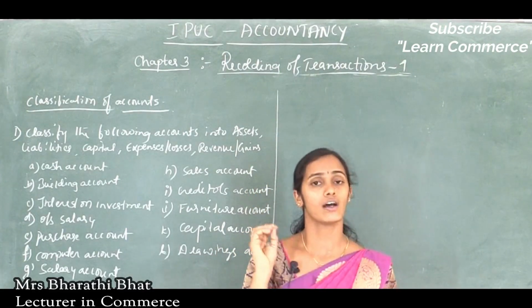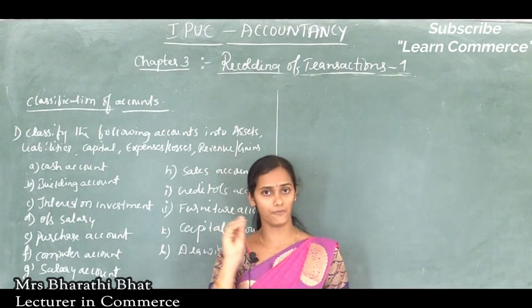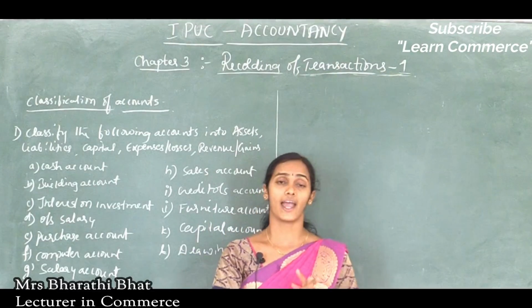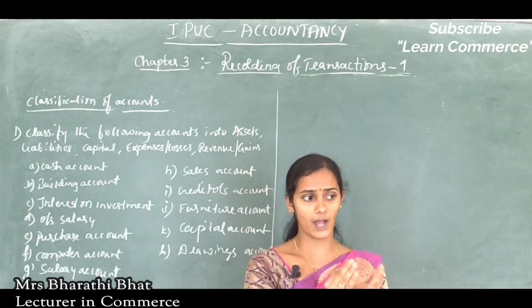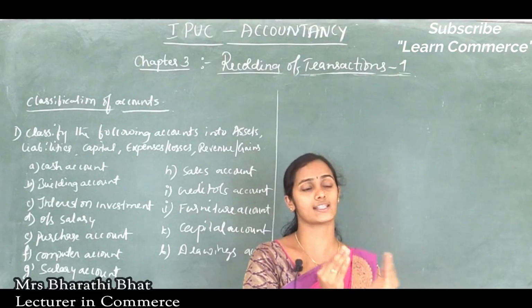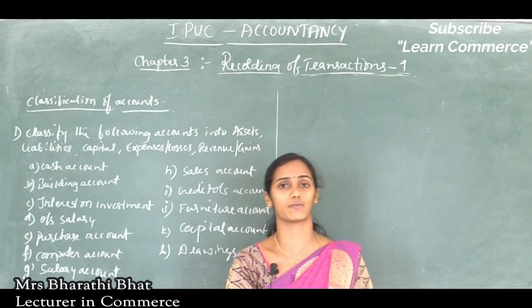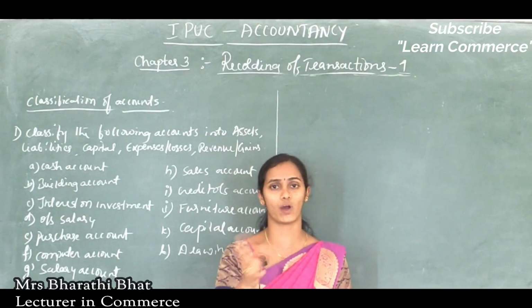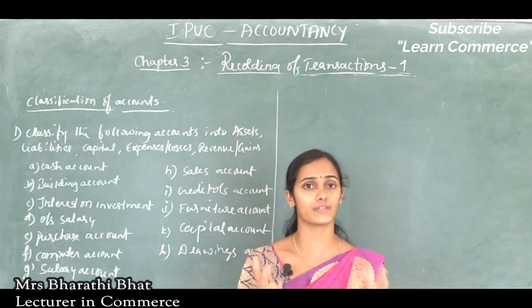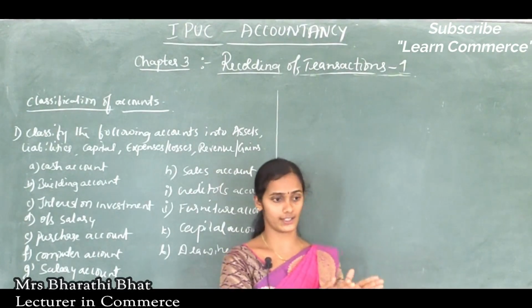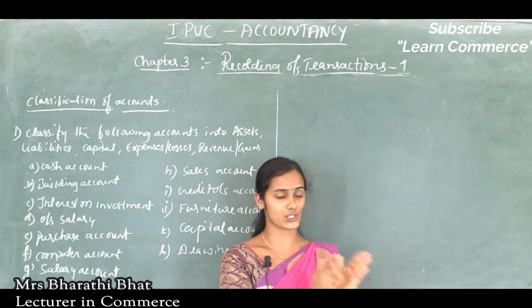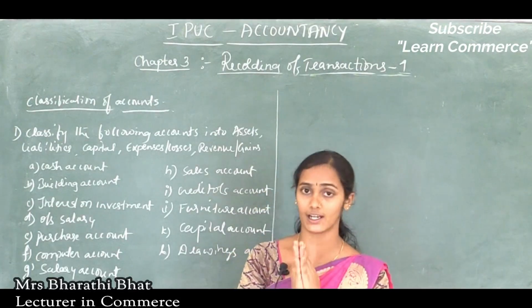Like this all accounts are divided into 5 different categories. Let's see some of the accounts which come under assets and the accounts which come under liabilities.